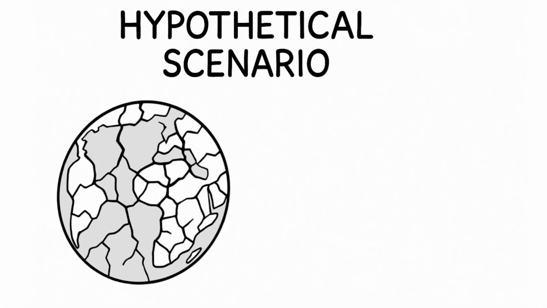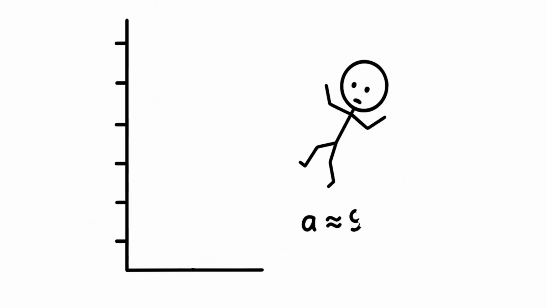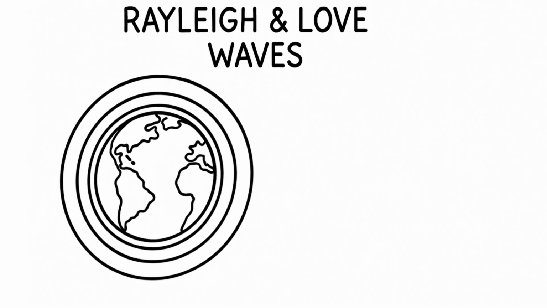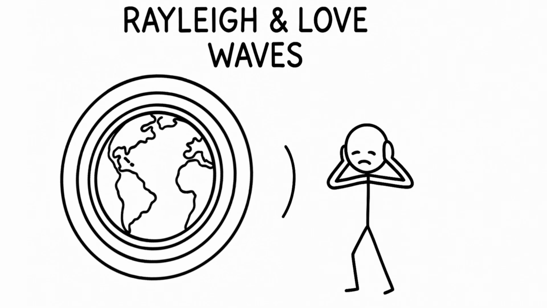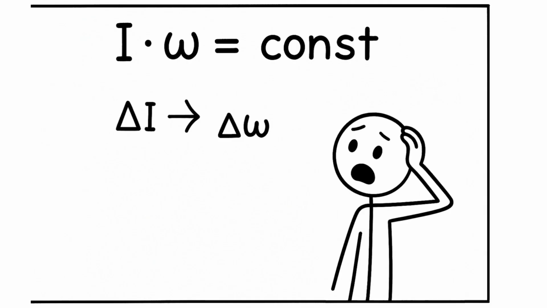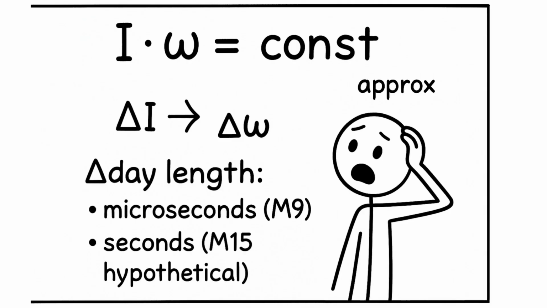This means that M15 is physically unrealizable on Earth, but if hypothetically it happened, the consequences are planetary. Peak ground accelerations could exceed 100 g, approximately 980 meters per second squared, in the near rupture zone. Seismic waves will circle the Earth in approximately 20 minutes, causing the planet to ring. A change in the moment of inertia will shift the axis of rotation and speed up the rotation. The shortening of the day can reach seconds.